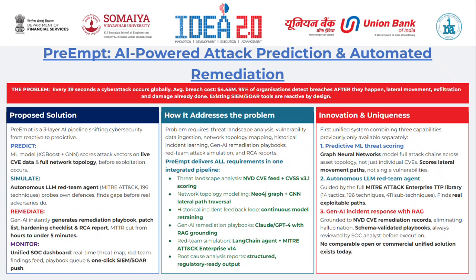Lastly, coming to innovation and uniqueness, PreEmpt is the first system to combine three capabilities. First, predictive ML threat scoring using graph neural networks on live CVE data. Secondly, an autonomous LLM red team agent guided by the full MITRE ATT&CK Enterprise TTP library. And thirdly, GenAI-generated structured remediation output grounded via RAG to prevent hallucination. No comparable open or commercial unified solution for this exists till today.